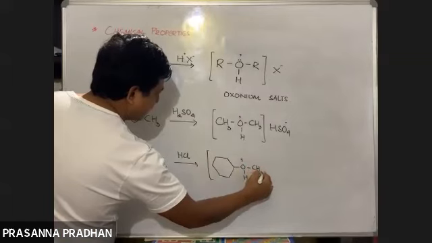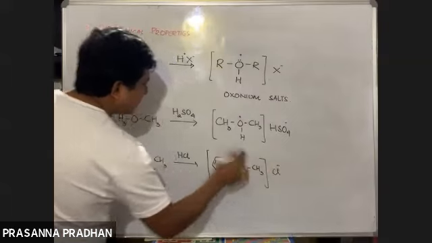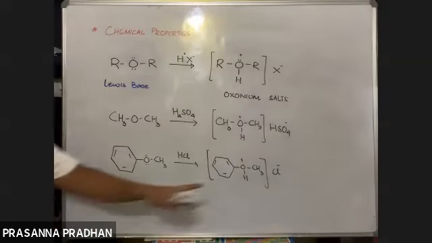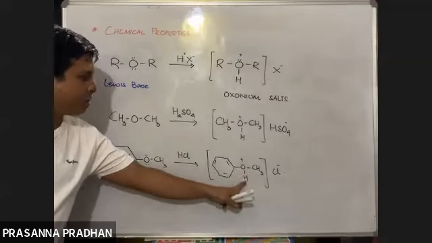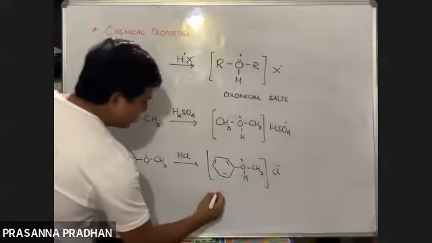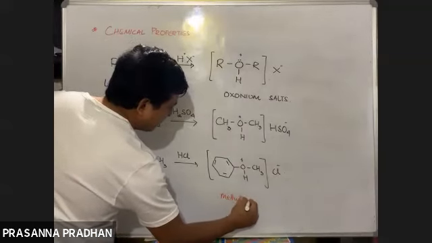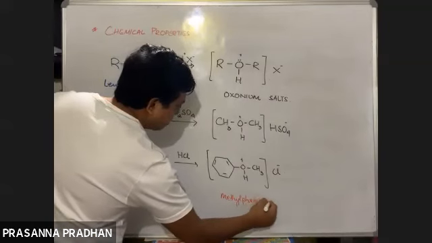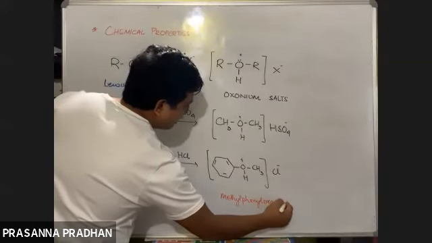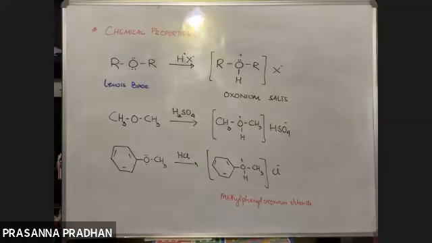So we have CH3. Okay, so it's Cl minus. So what is this compound known as? Methyl phenyl oxonium chloride. It's known as a methyl phenyl oxonium chloride. Why methyl first? M comes first. Methyl phenyl oxonium chloride.